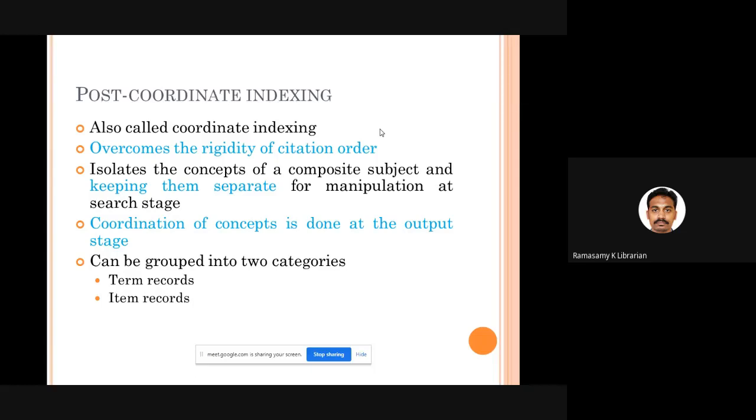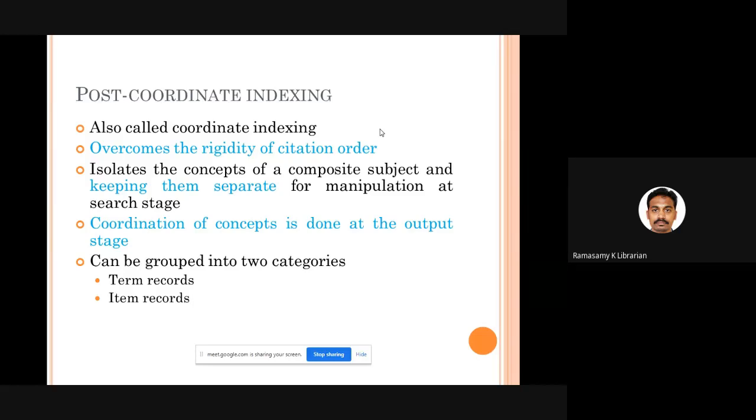This is also known as simply coordinate indexing. The good thing with post-coordinate indexing is that in pre-coordinate, you fix the order. This is the first word, the second word, this is the third word. Only in this particular order do you have to write the subject index heading. You fix it. But in post-coordinate, there is no such order at all. Why? Because all the individual terms are left available in the index. That's all. We are not coordinating. We are not fixing any order for any subject. When the user comes to the library, at that time we'll coordinate and give the results.